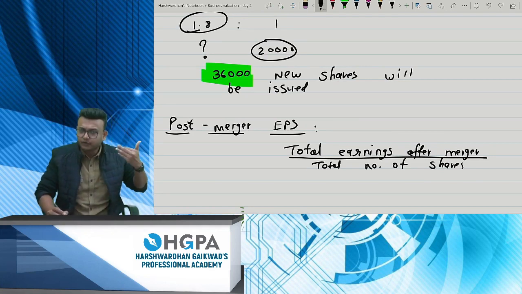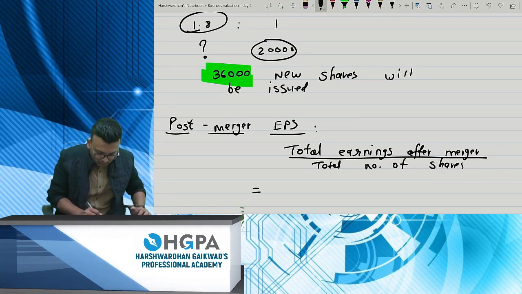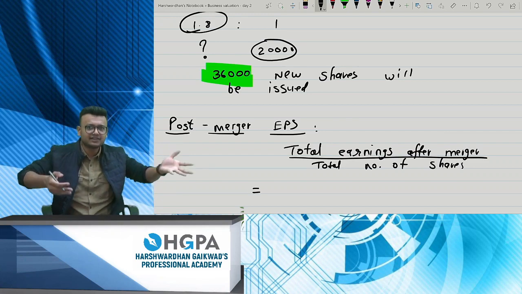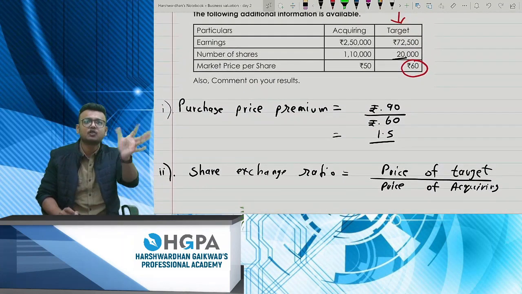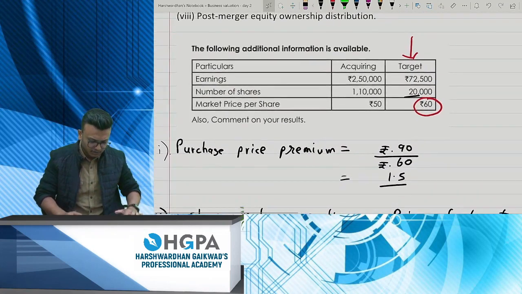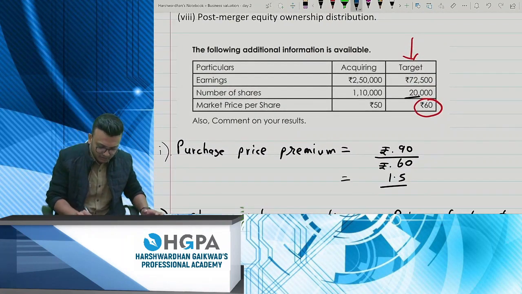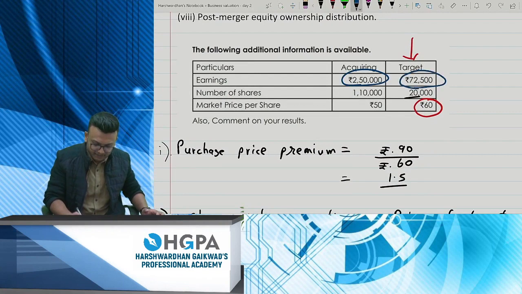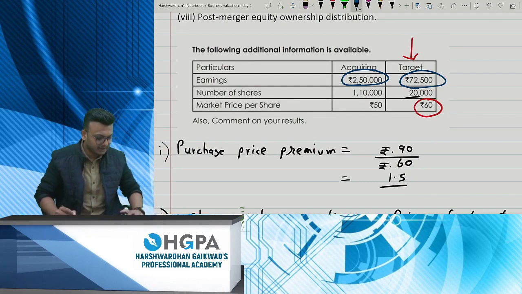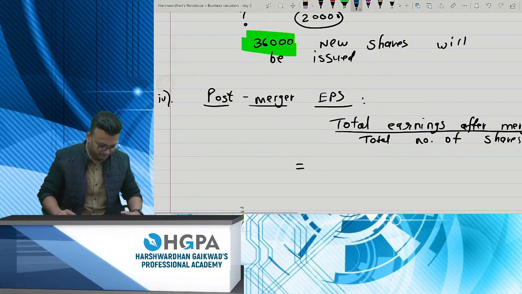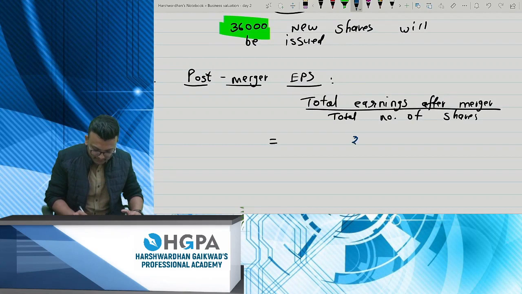Do you have total earnings after merger? See, the total earnings after merger will be the addition of the earnings before the merger, because they have clearly mentioned there is no merger gain in this. So your answer will be the addition of 2,50,000 plus 72,500. Those are the earnings. It is 3,22,500 rupees.